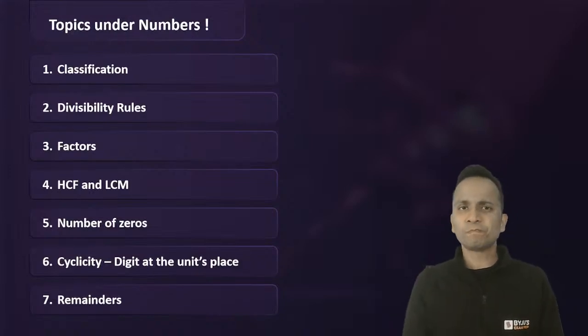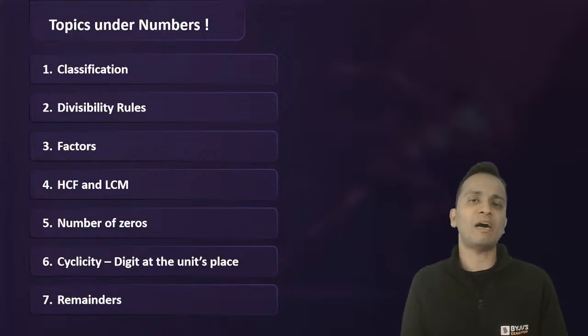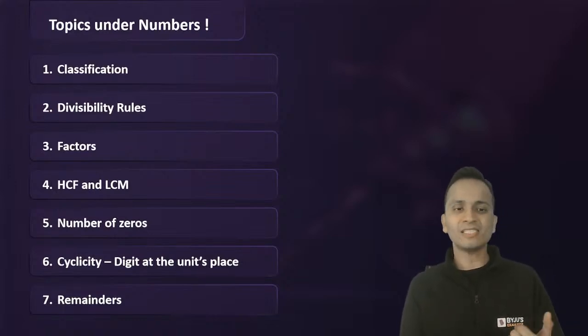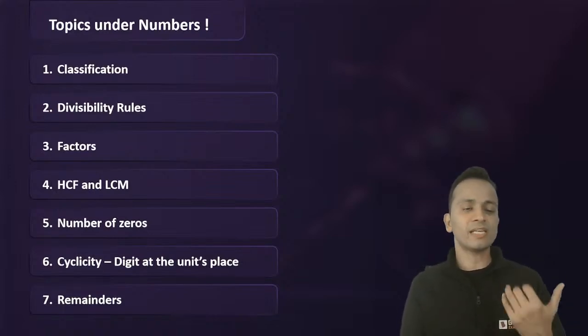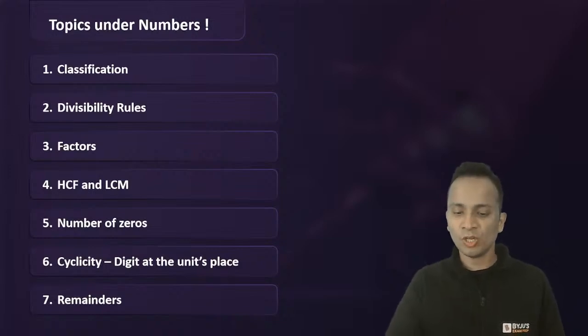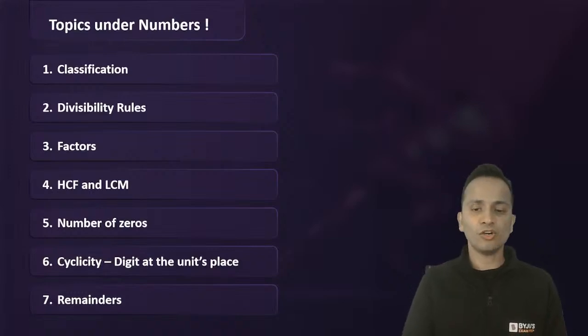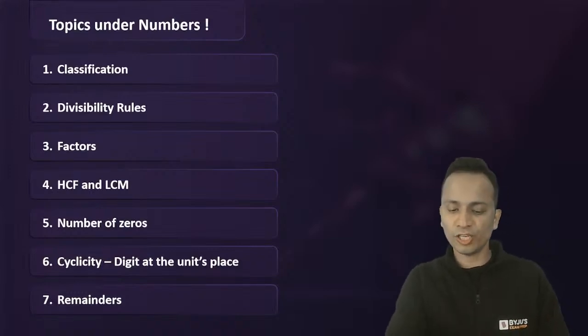Basically, it is related to the highest integral power of a prime number in any factorial. Then the cyclicity, digit at units place, remainder theorems, and so on. All these areas are equally expected to appear in the QA section of any examination.